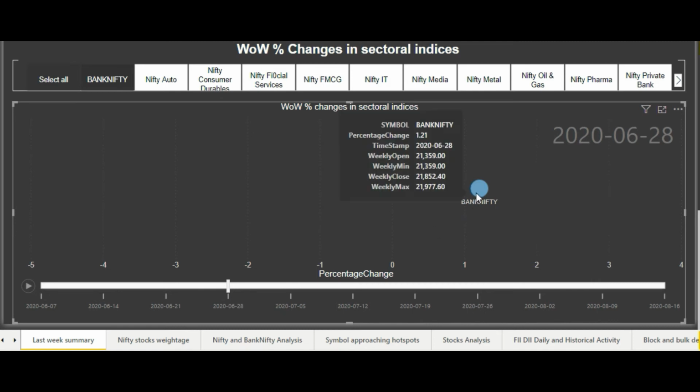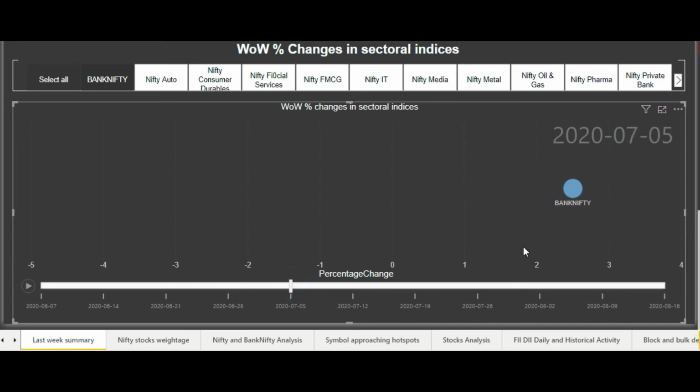Then again it remained flat, but still rose by around 1%. Then it was still a gainer by around 2.5%. Then it actually started losing, and it closed week on week down by 2%. Then again it came into positive territory and gained by around 3%. And then we saw a major fall in Bank Nifty in the last week of June. I think that was the expiry week. So we saw a huge loss in Bank Nifty, around 4.5%.